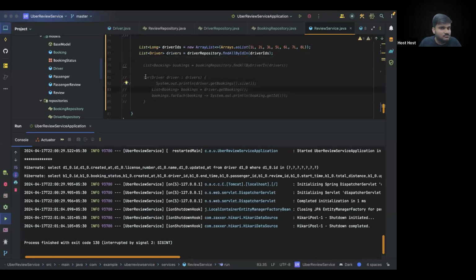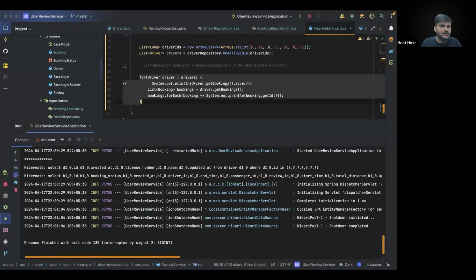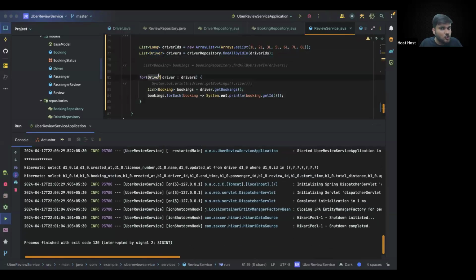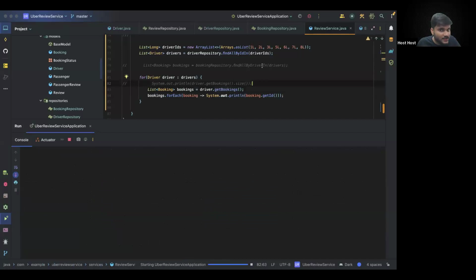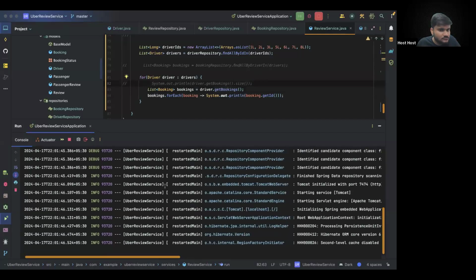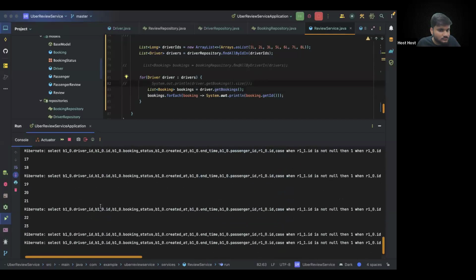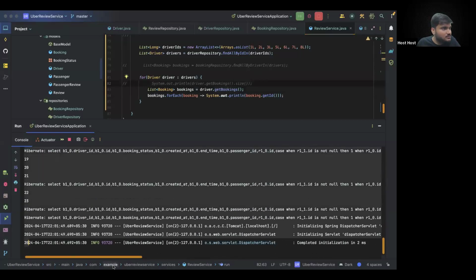And maybe you have a new intern, pretty noob, right? What the intern can do is loop on the driver list and call driver.getBooking. Now, if you do driver.getBooking once, it executes one SQL query. But if you call driver.getBooking in a loop, it will execute this SQL query in a loop. Can I say that? And technically, that is what is happening as well. If I run the code, that's what is happening as well, right?